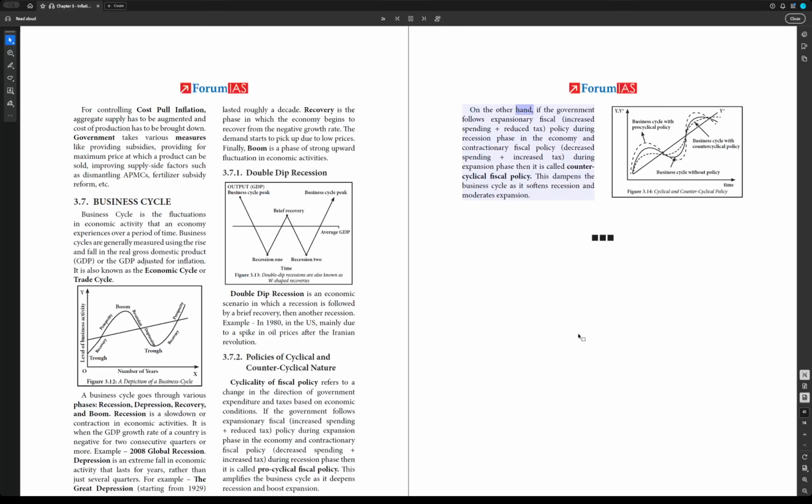On the other hand, if the government follows expansionary fiscal policy, increase spending plus reduce tax, during recession phase in the economy, and contractionary fiscal policy, decrease spending plus increase tax, during expansion phase, then it is called a countercyclical fiscal policy. This dampens the business cycle as it softens recession and moderates expansion. Figure 3.14, cyclical and countercyclical policy: business cycle without policy, business cycle with countercyclical policy, business cycle with procyclical policy.